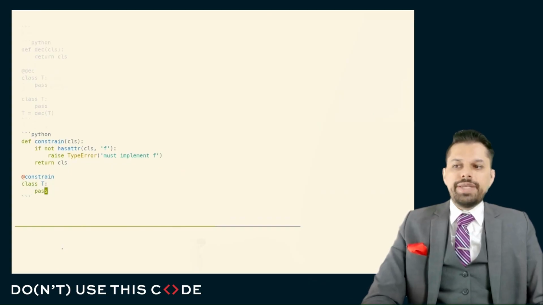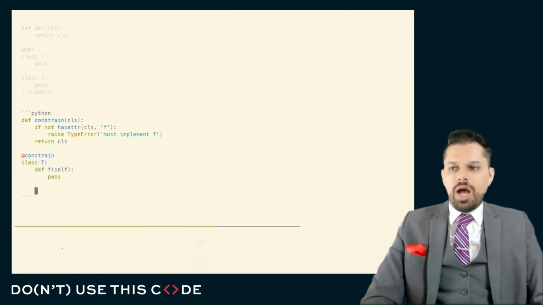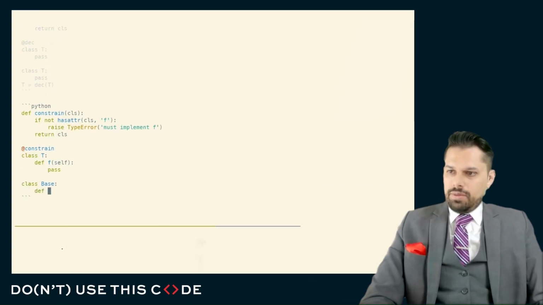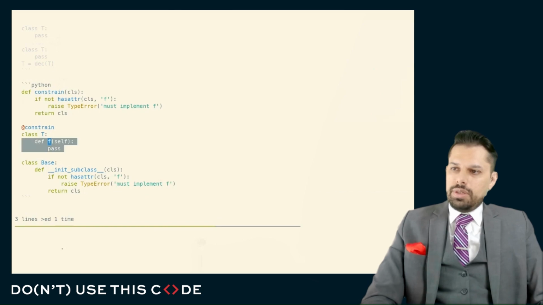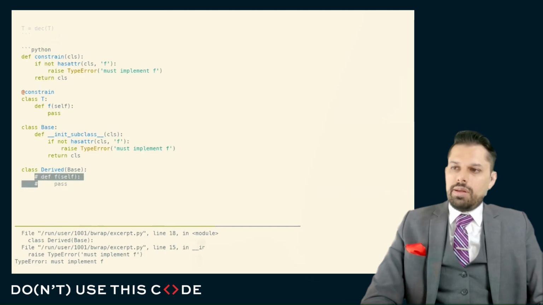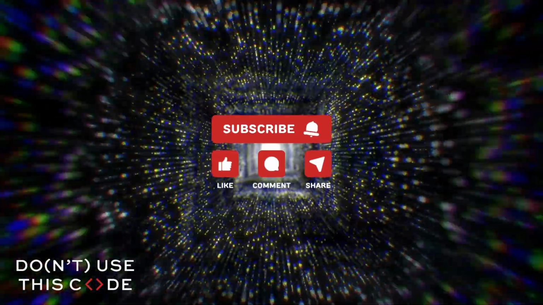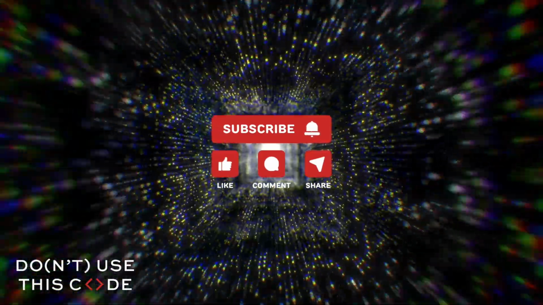Here, this doesn't meet our constraint, so we can add in that f method, everything's fine, or we could do this. And here we go. And we'll call this derived in this case, because here we have a strict base derived relationship. There we go. If it doesn't implement, we get an error. And if it does implement, everything is fine.